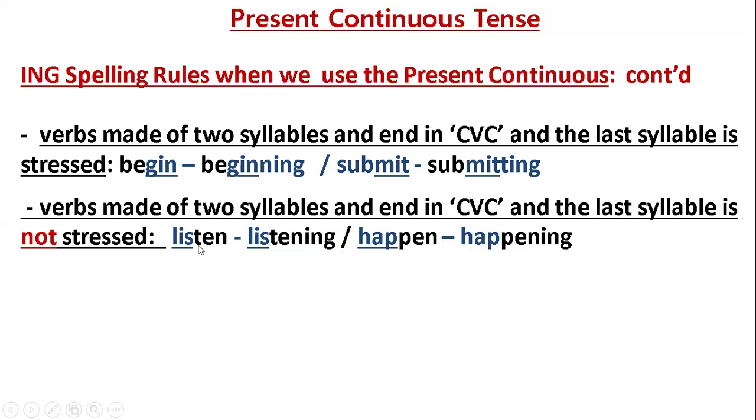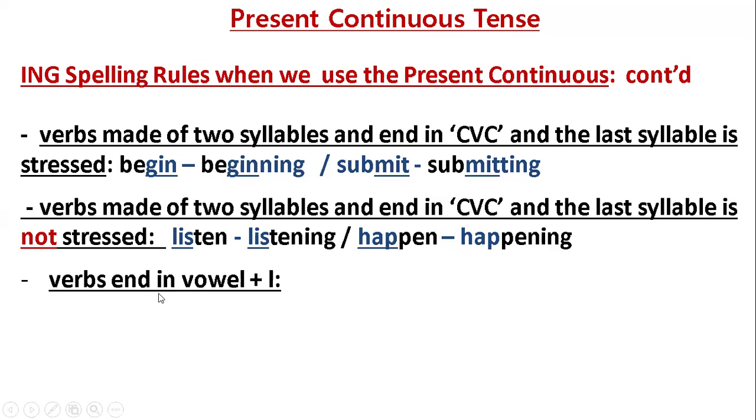Although it ends in CVC, consonant, vowel, consonant, it is not stressed. The pronunciation of the last letter is not emphasized. Listen, listening, we don't double the N. Happen, happening, we don't double the last N. Okay? Because the last syllable is not stressed. The stress is on the first syllable.